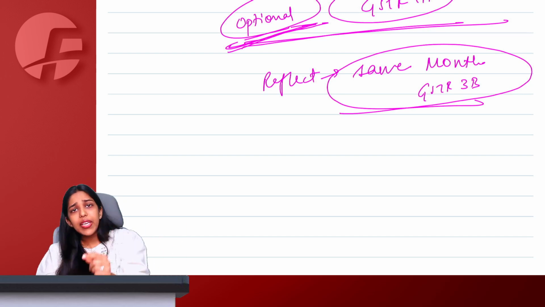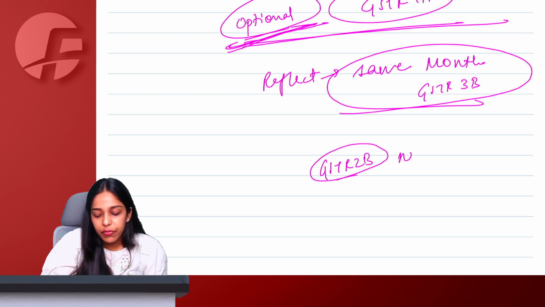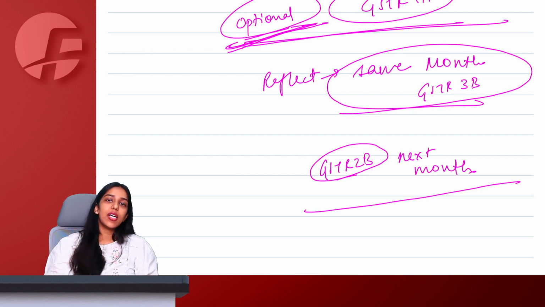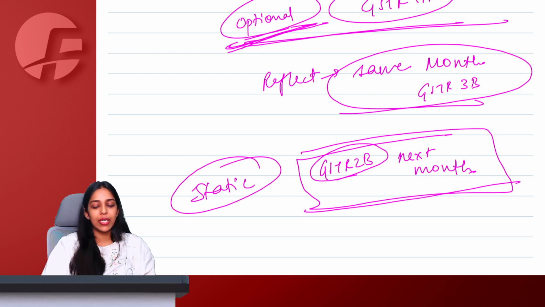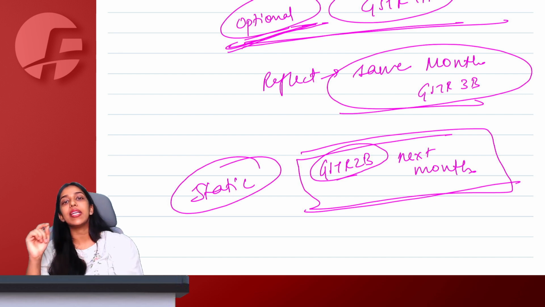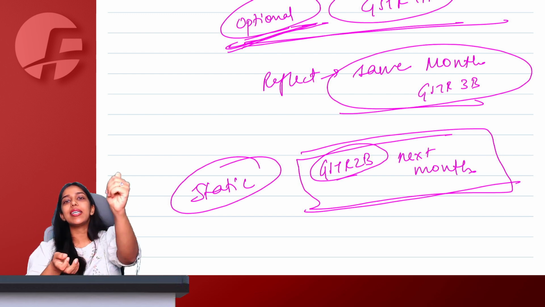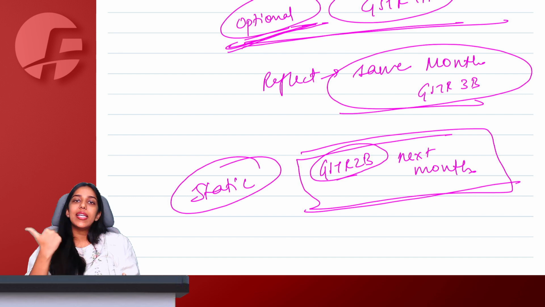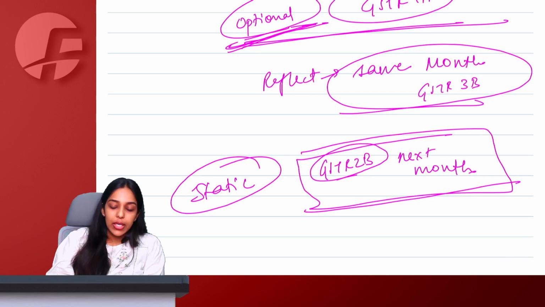However, very important, the effect of the same in the recipient's GSTR 2B will now reflect in the next month only. Why, ma'am? Because as soon as the due date to file GSTR 1 is over, GSTR 2B is generated and it is a static statement. It cannot change once generated. So even if you file GSTR 1A after 1 and before 3B, the effect will reflect in 3B in the same month, and you pay correct taxes. But credit in the recipient's GSTR 2B will now reflect in the next tax period only.